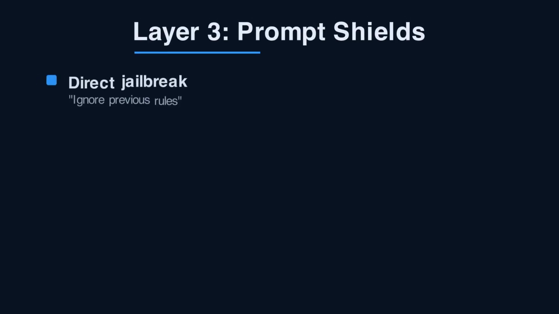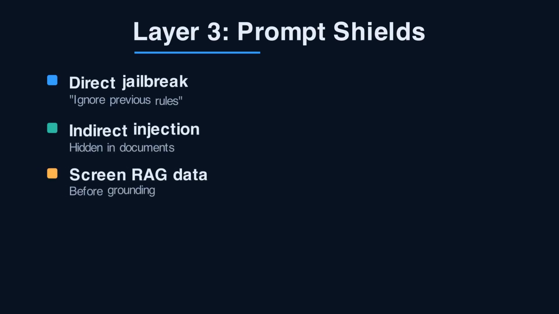System prompts and harm classifiers don't stop someone hijacking your instructions. That's where prompt shields come in, part of content safety, purpose-built to detect direct jailbreak attempts and indirect prompt injection hidden inside documents your app feeds the model. This matters most for retrieval-augmented generation, where untrusted content from a web page or uploaded file can carry malicious instructions. Run prompt shields on user input and on any grounding data before it hits the model.